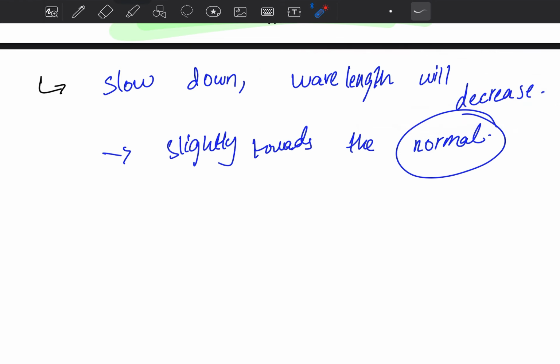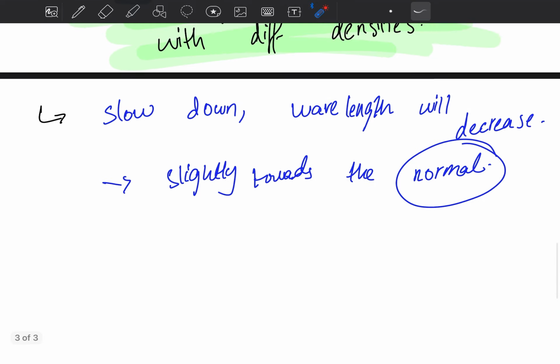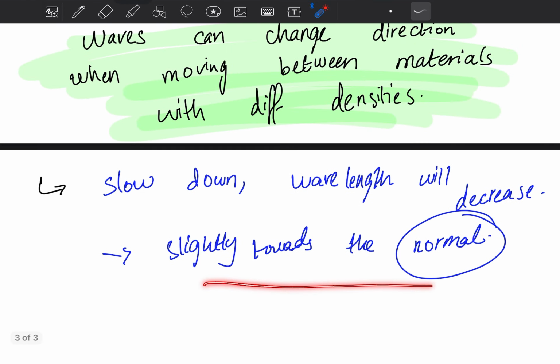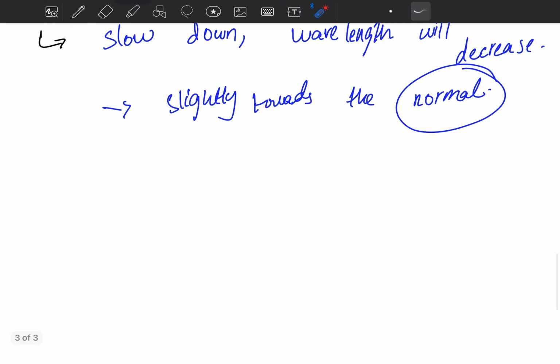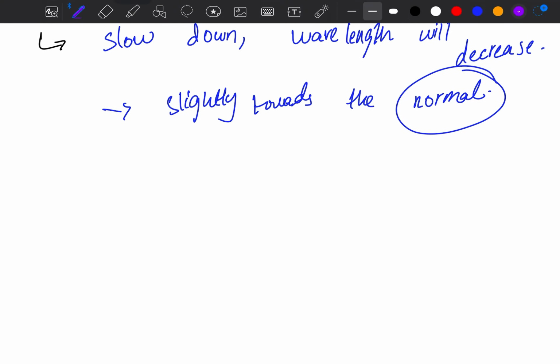So what will happen to the refracted ray? It will move slightly towards the normal. Now let's say the waves were speeding up. What would happen to the wavelength? Completely opposite. The wavelength would increase.